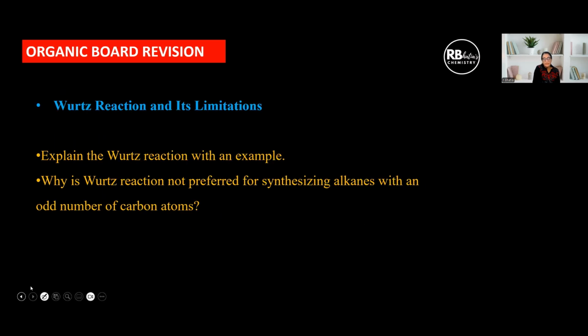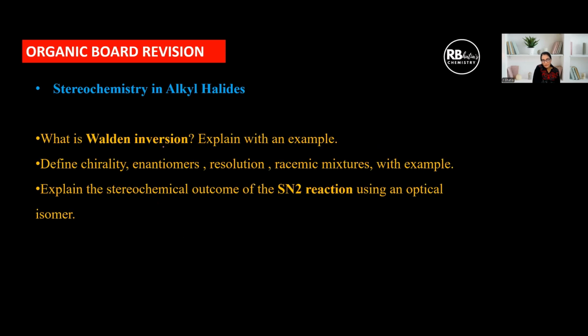Okay. Then what is Walden inversion? Explain with an example under stereochemistry. These points are important. Then chirality, enantiomers, resolution, racemic mixtures. Any of these definitions can be asked with examples. Explain the stereochemical outcome of SN2, Walden inversion, and just prepare your answer with at least one example. And these points, children, are going to prepare you even for multiple choice questions.